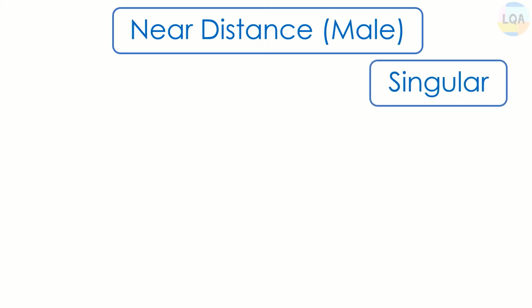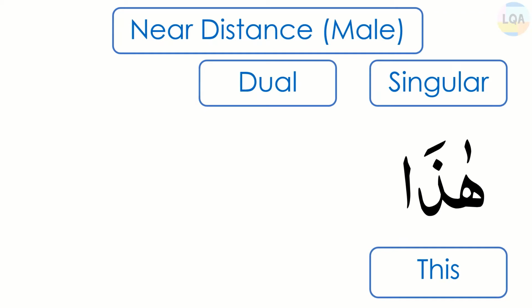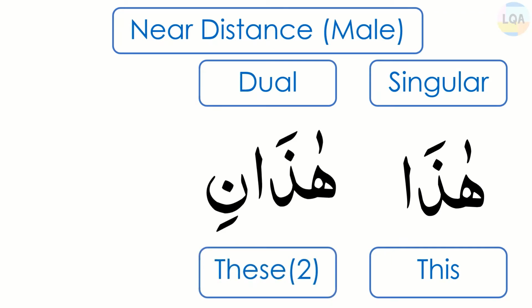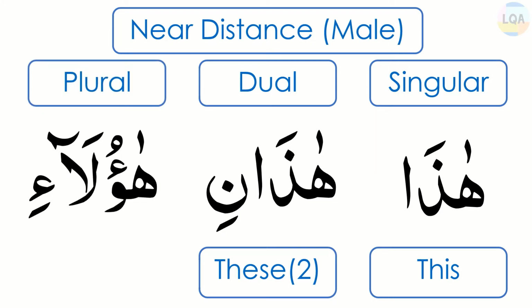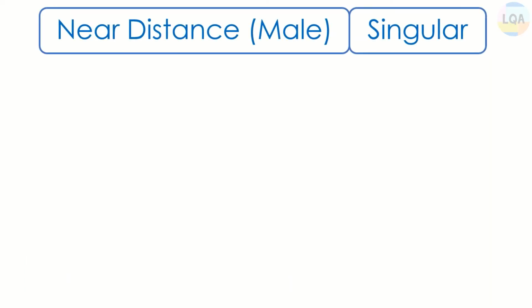First we will start with near distance pointers for male gender. First one is singular, which is haza, and it means this. Then the next pointer is for dual, which is hazani, and it means these two. And the last one is plural, which is haulai, and it means these. Let us see some examples of near distance pointers.